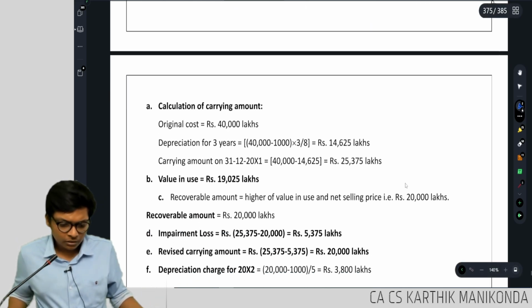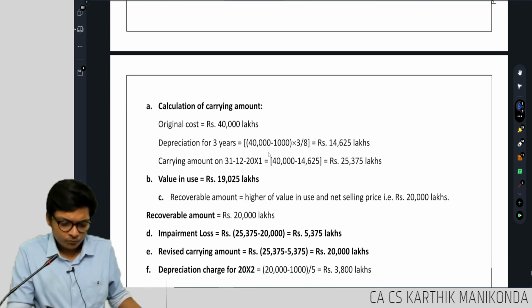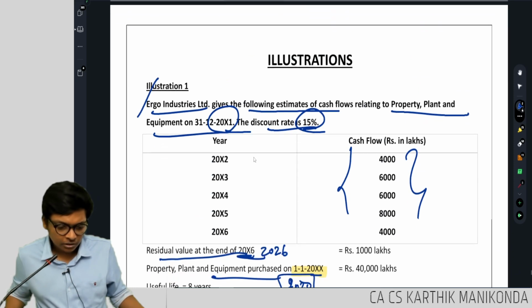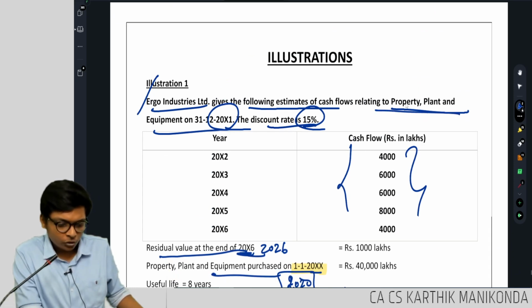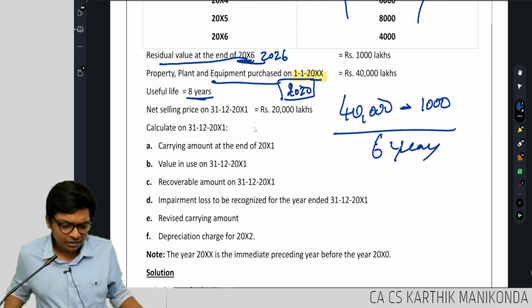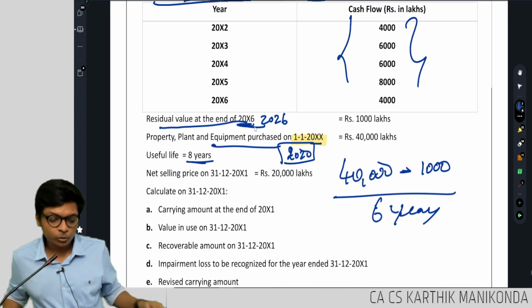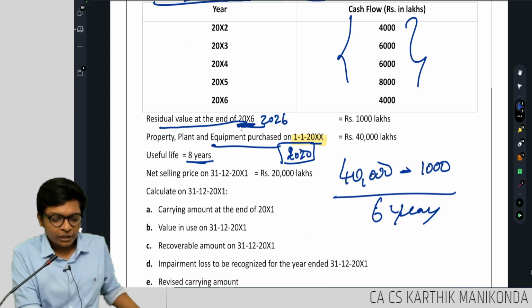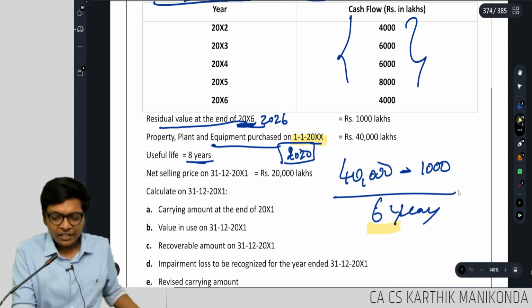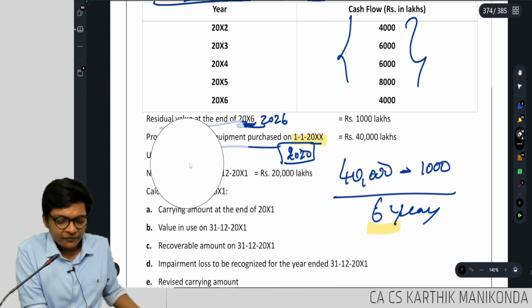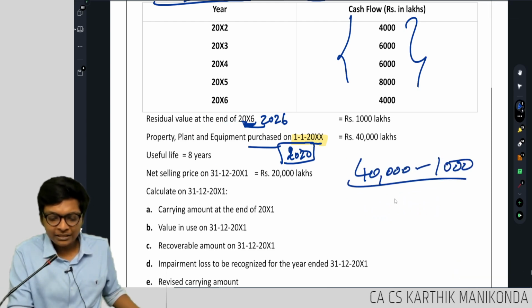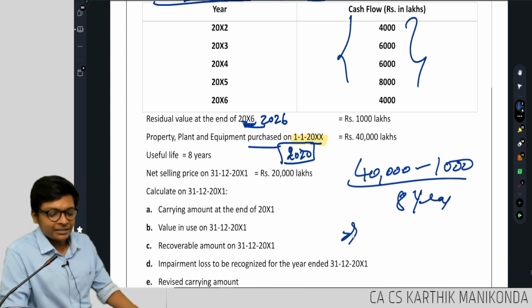Let's check if that's the correct one. How many years are already over now? The question is, okay, cash flows of equipment on 31st December 2021. Is there any printing mistake, guys? For you guys, what's the number? Exact same. So the asset's residual value is at the end of 2026. I will take useful life as 6 years, but he has already given useful life as 8, so I will take straight away what he has given. So I will do 40,000 minus 1,000 divided by 8 years. What is the depreciation per year, guys?